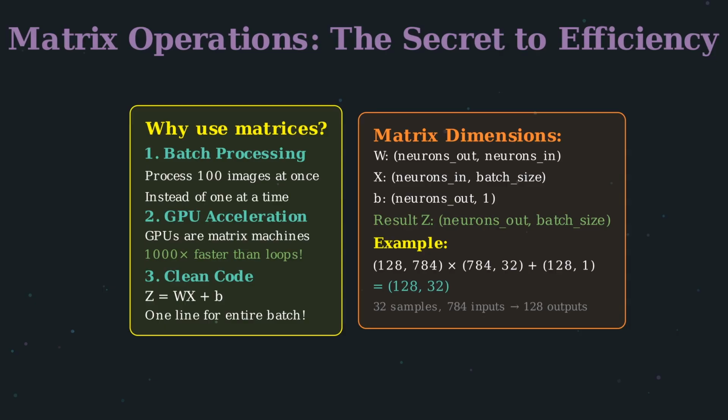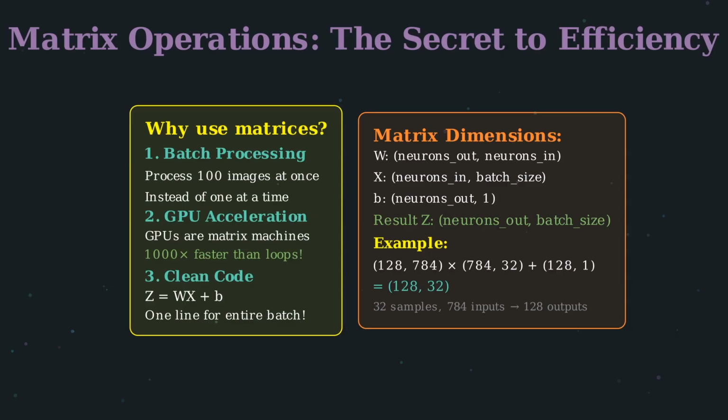Third, clean and elegant code. Instead of nested loops iterating over each neuron and each sample, we write Z equals W times X plus B. One line of code handles an entire batch. Understanding matrix dimensions is crucial.